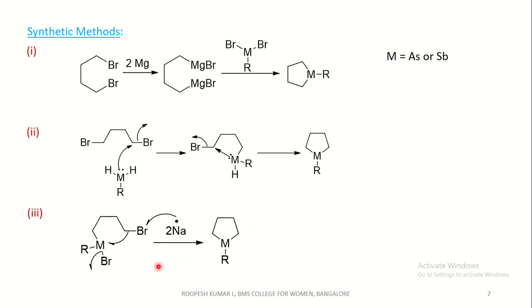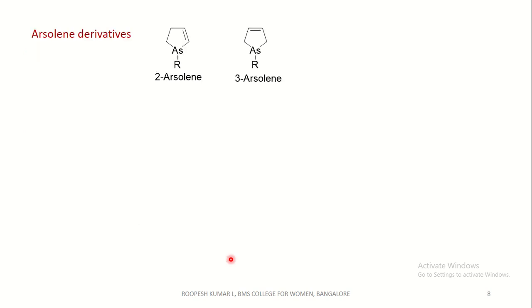And again in the third method, it goes through a free radical mechanism. A free radical on sodium attacks this bromide, with which the bond between C and Br breaks, and this attacks a metal with the subsequent elimination of bromide free radical to form a 5-membered cyclic heterocyclic compound, which is arsolane or stibolane.